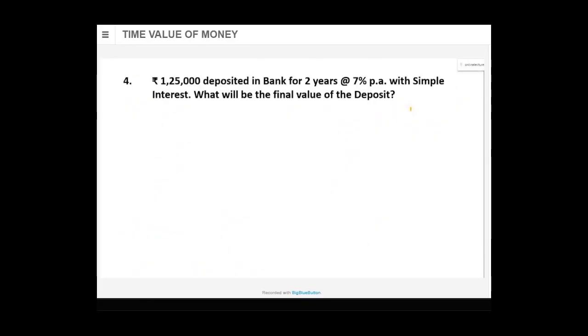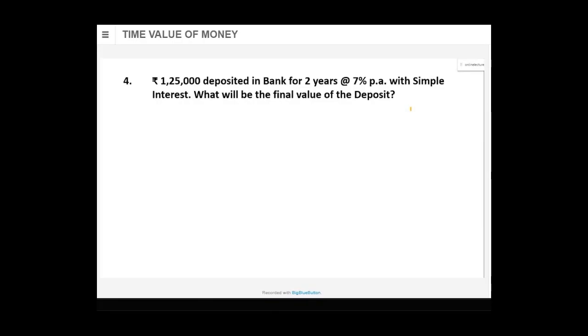Next one. Rupees 1,25,000 deposited in a bank for 2 years at the rate of 7% per annum with simple interest. What will be the final value of deposit? Final value of deposit means what is required? Tell me in terms of P, I, T, capital I and A. What is required first? Tell me that.